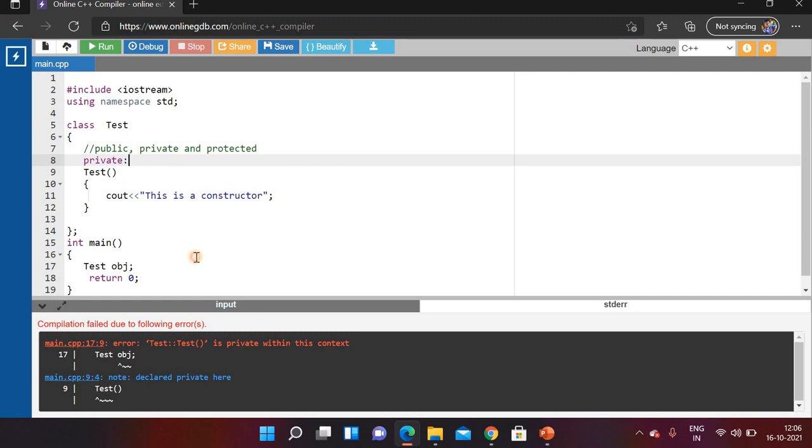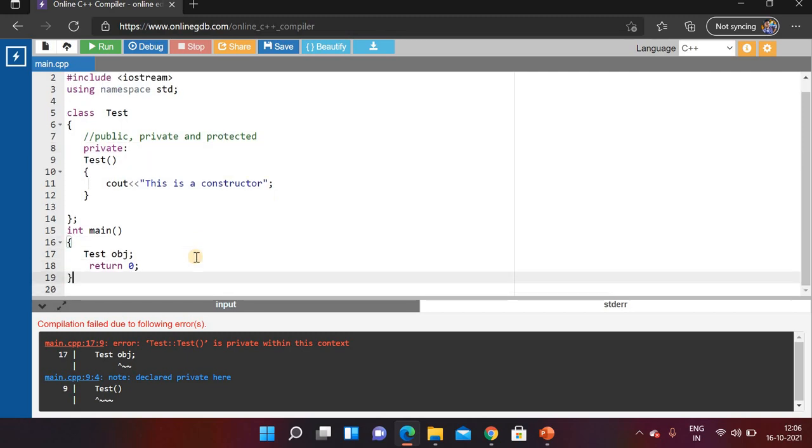Now our constructor is private, and we are not able to access it. For this we are required to make a friend function within this class, and from within the friend function we can access this private constructor. We are going to access our constructor from the main function because we are creating the object of the test class from main. So we will make our main function a friend.